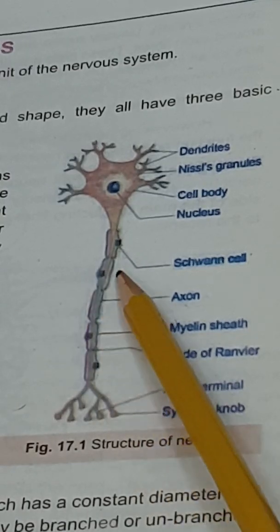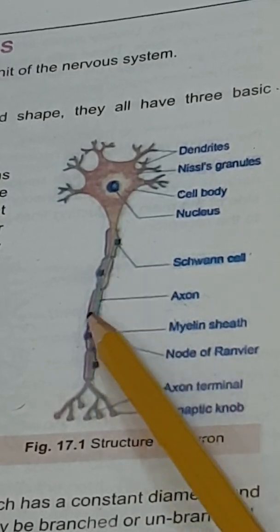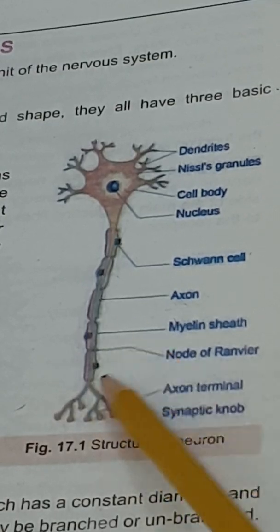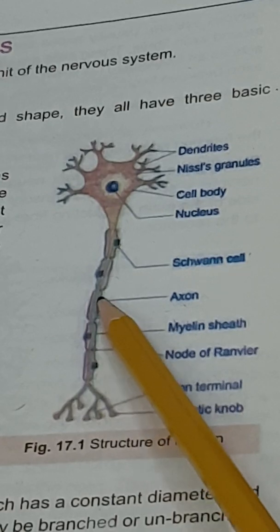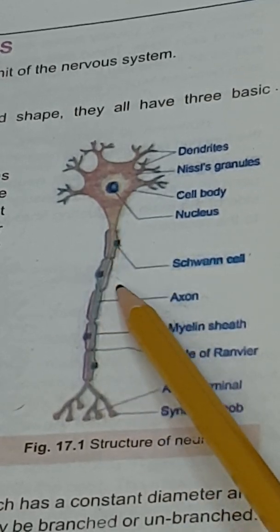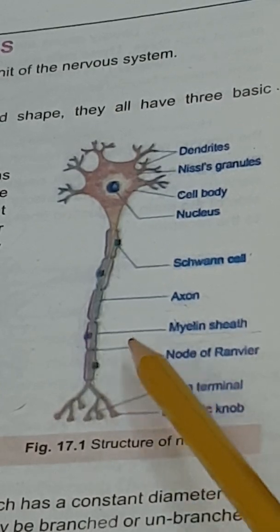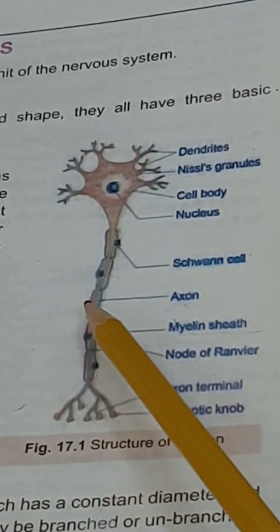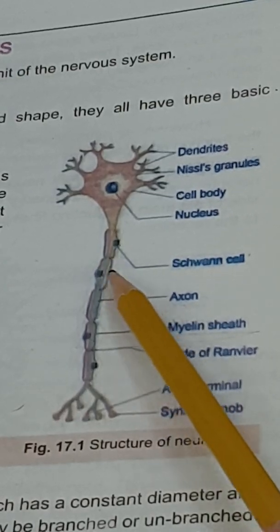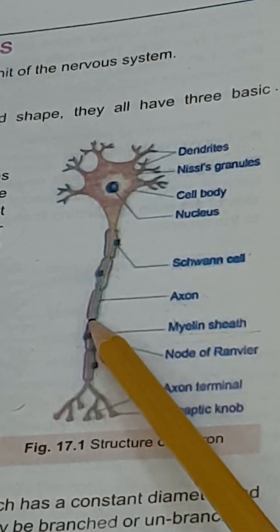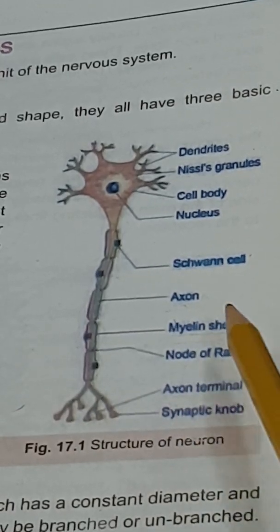Sometimes, if different parts are damaged, they give material for the formation of those parts. Schwann cells also release a fatty layer along the length of the axon, known as the myelin sheath. Non-myelinated parts are present along the length of the axon, and these are known as nodes of Ranvier.